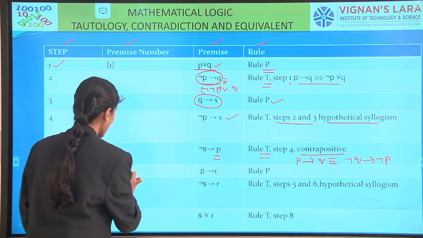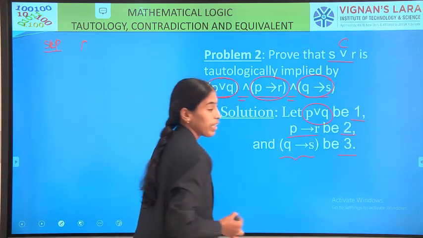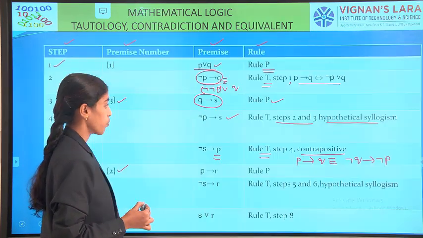Now we introduce P conditional R, that is premise 2. What is premise 2? P conditional R is premise 2.